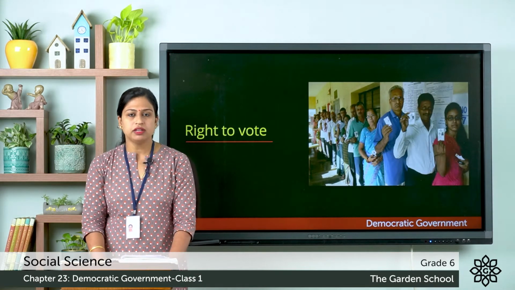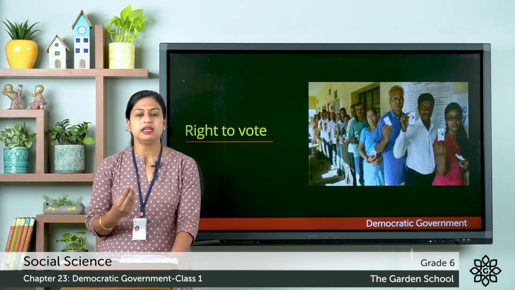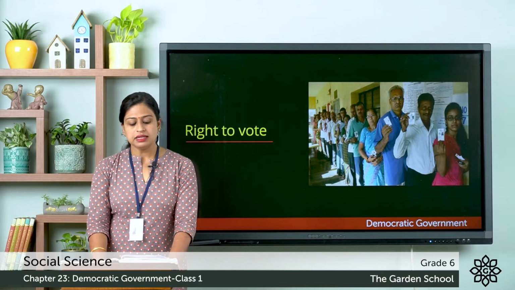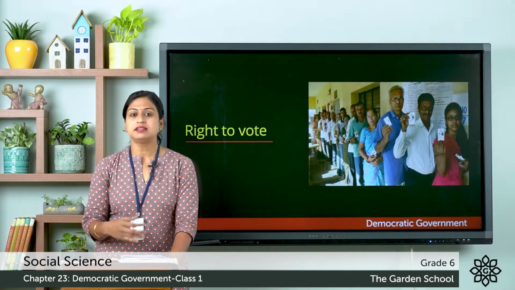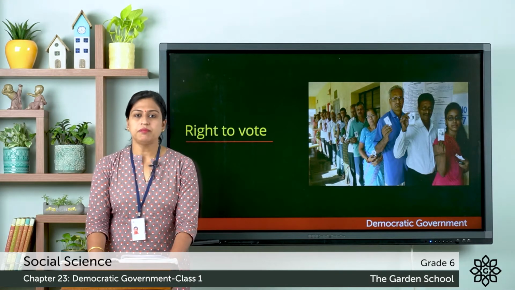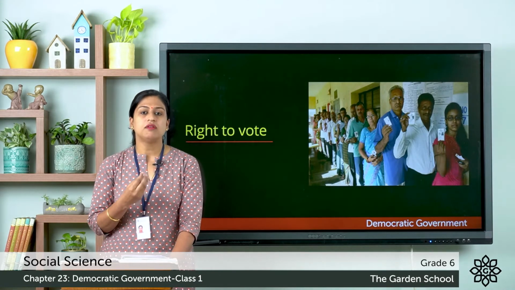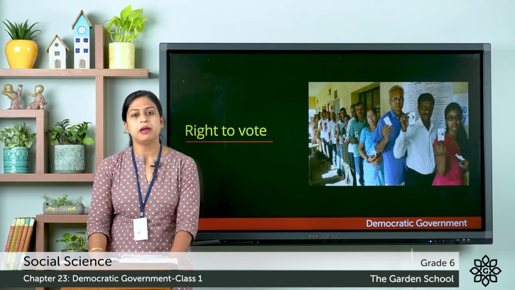So, in a democratic form of government, the people elect their leader by voting in elections, and the elected representatives take decisions on behalf of the people. While making the policies, the government makes sure that the policies and laws will help the people to live a better life.